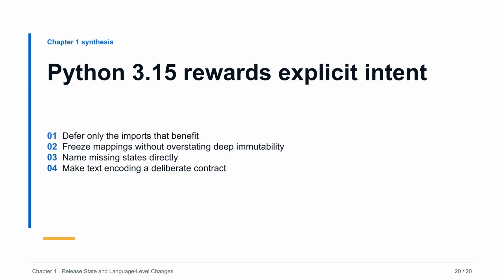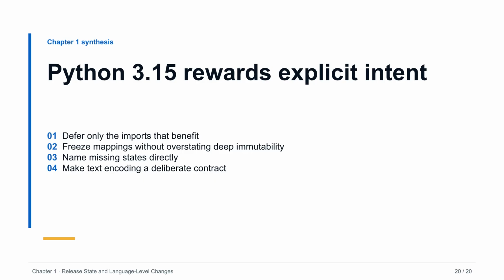FrozenDict says a mapping structure must not be rebound. Sentinel says omission is a distinct state. Starred comprehensions say that the desired operation is flattening or merging. UTF-8 mode removes an environmental default, while explicit encodings still document ownership.